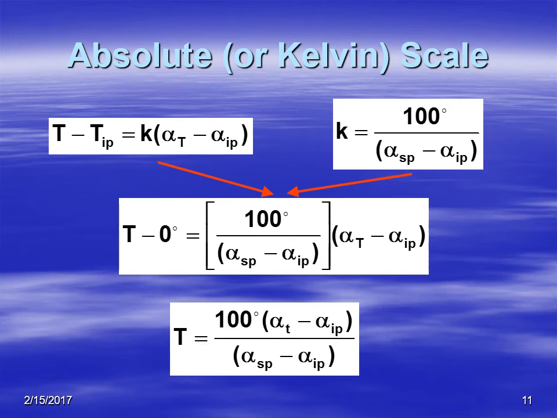So here we go. We're going to combine those two, and it looks a little bit messy, but it gives us a temperature. Remember, at the ice point, we have 0 degrees Celsius, and at the steam point, the temperature is 100, so we'll stick those values in. And then we have the difference in the denominator, the difference between the steam point and the ice point. We've had that before. We'll put that in there. And here's our new equation.